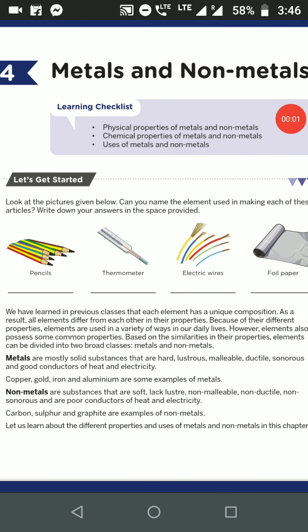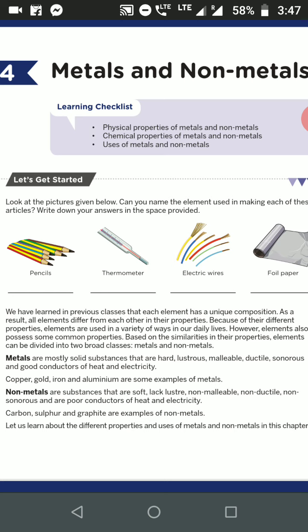Hello students, we are going to start chapter 4, metals and non-metals. In this chapter we are going to learn about the physical properties of metals and non-metals, chemical properties of metals and non-metals, and uses of metals and non-metals. Okay, now look at the picture given below.